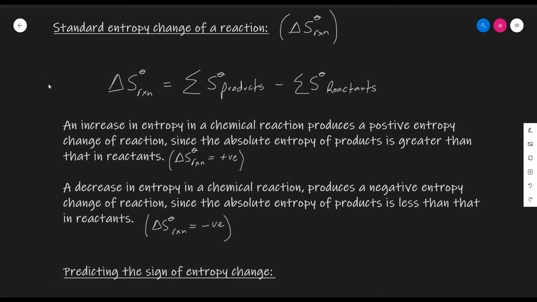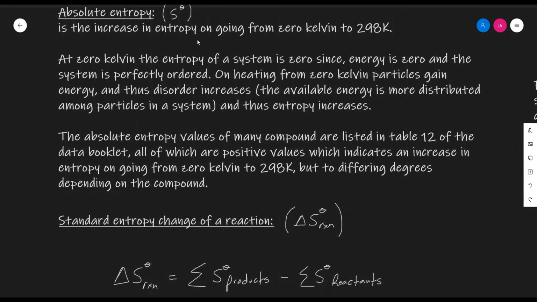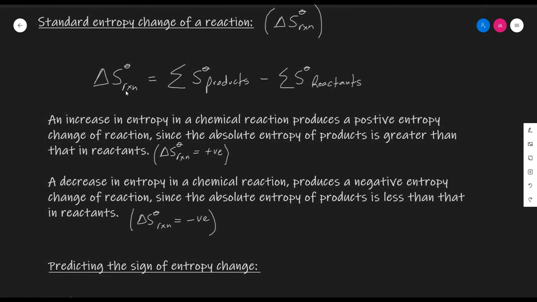The entropy change of a reaction can also be calculated, which is represented by delta S. The symbol of entropy is S, and the absolute entropy is S standard, while the entropy change of a reaction is delta S standard, as listed here. To calculate the entropy change in a chemical reaction, we can use this general rule here. The entropy change of a reaction is the sum of the entropy of products minus the sum of the entropy of the reactants, as displayed here.